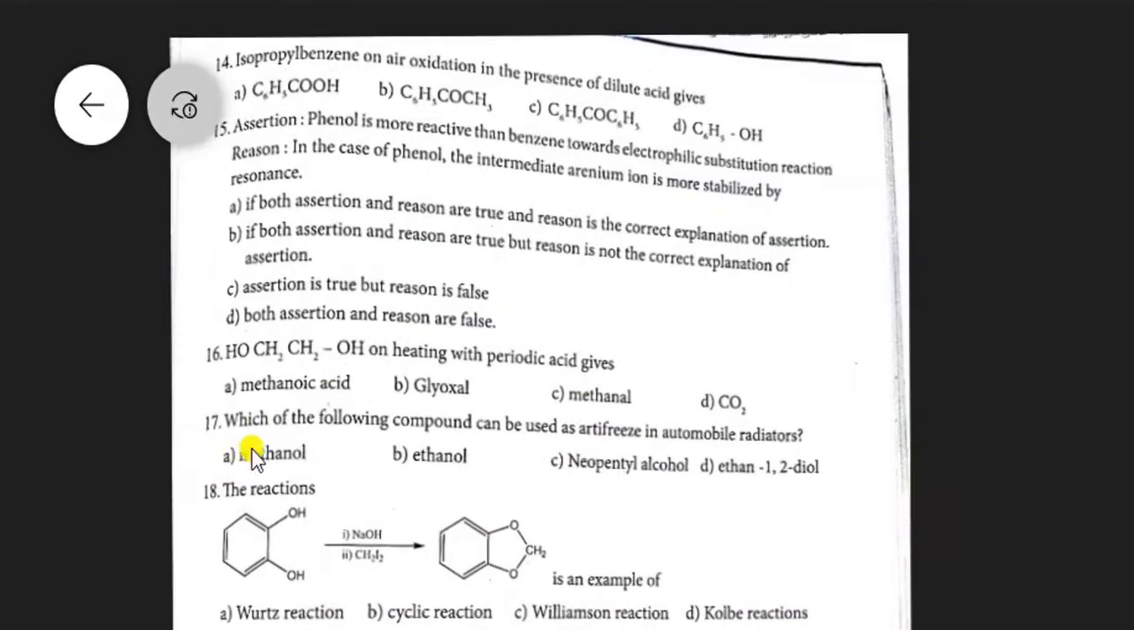Question number 17. Which of the following compounds can be used as antifreeze in automobile radiators? In automobile radiators, the antifreezing compound used is ethylene glycol. Ethylene glycol, the IUPAC name is ethane 1,2-diol. So our option is D. It is a direct question.